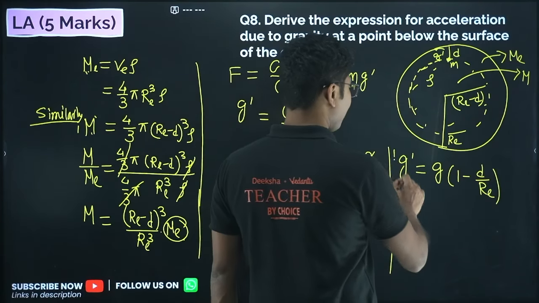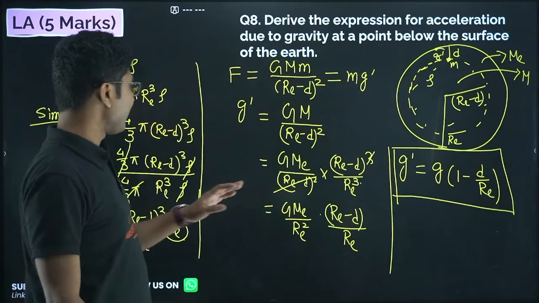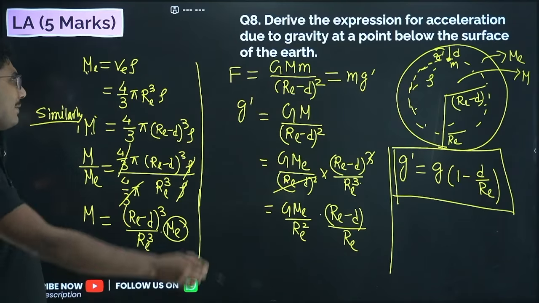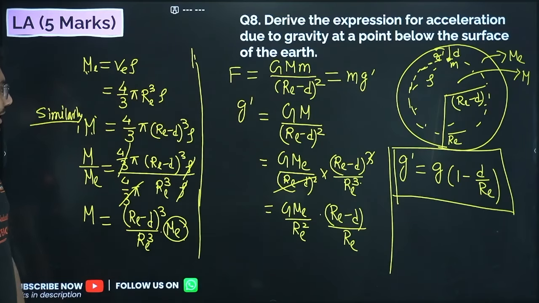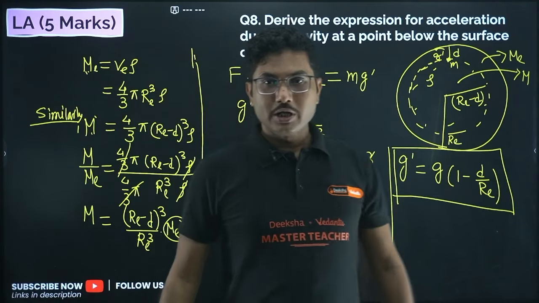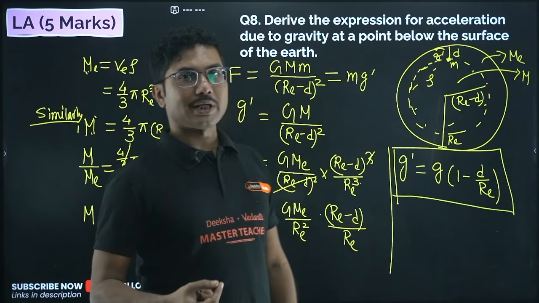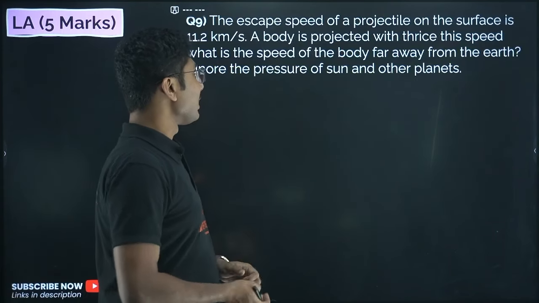This is the expression for gravitational acceleration inside the Earth. So that's why I said the length of the derivation is almost the same except this part. This part is something you have to do extra. This portion you have to do a little bit extra, and that's why it can sometimes be tricky. Now next is a numerical question.